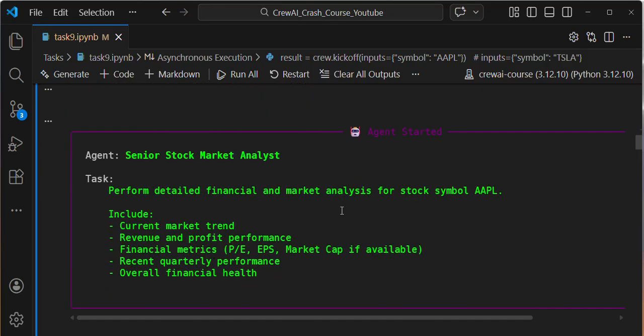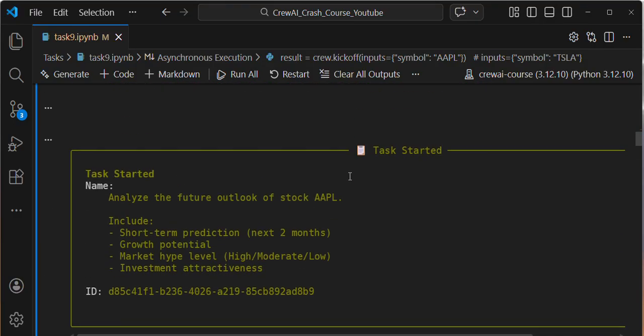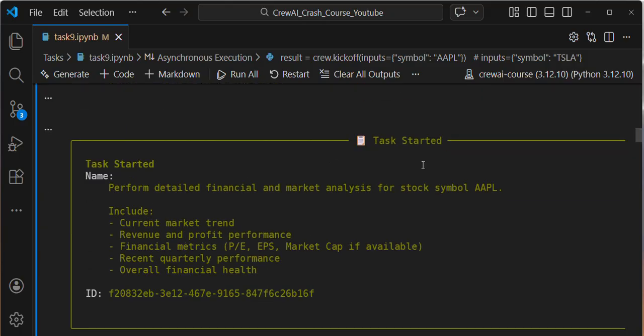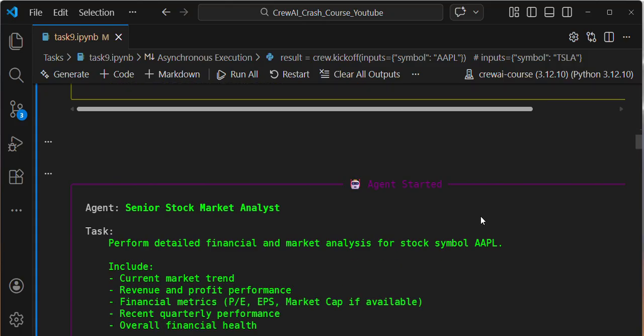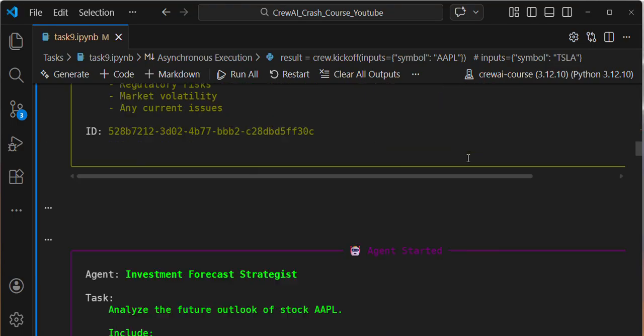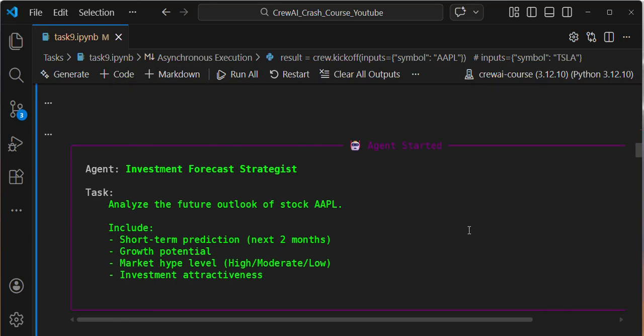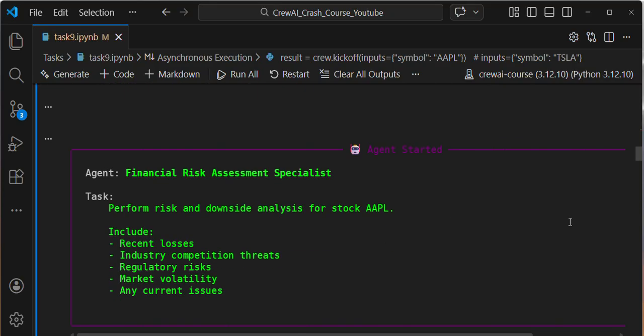And my third task, if you see, is to perform risk analysis. Here, concurrently it is able to execute task 1, task 2, and task 3. Task 1 gets started, agent 1 gets started to execute, agent 2 concurrently started to execute, and agent 3 concurrently started to execute.